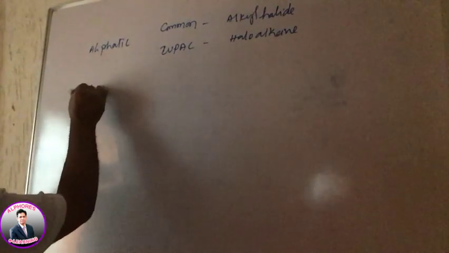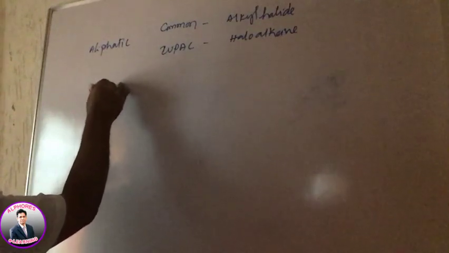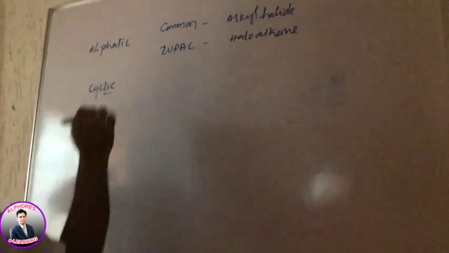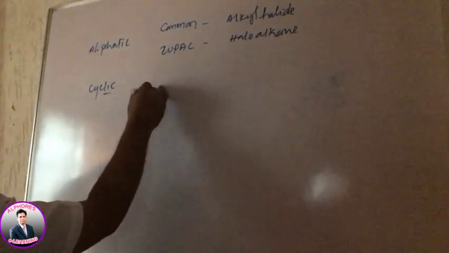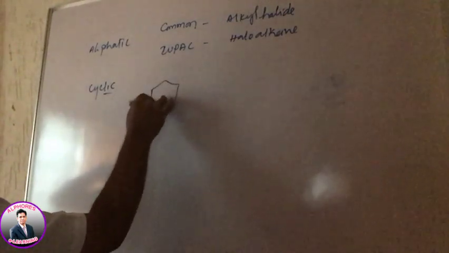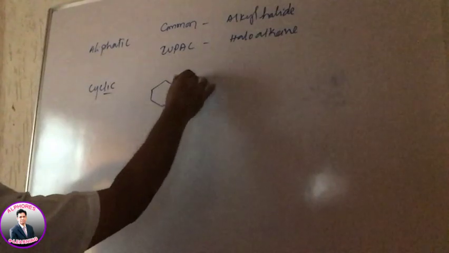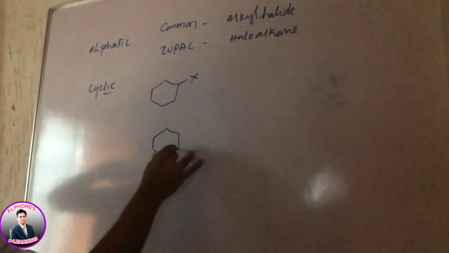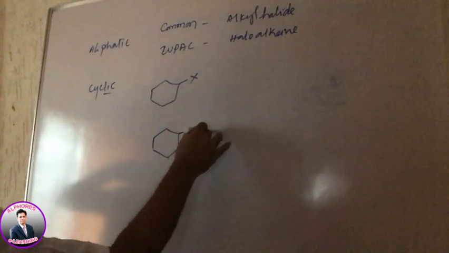And then cyclic compounds. In case of cyclic compounds, we have two types. This is one type where the halogen is directly present, and this is another type where the halogen is present on the side chain.